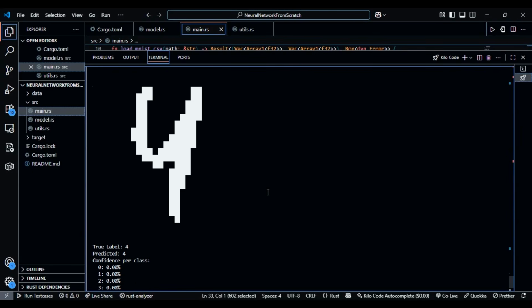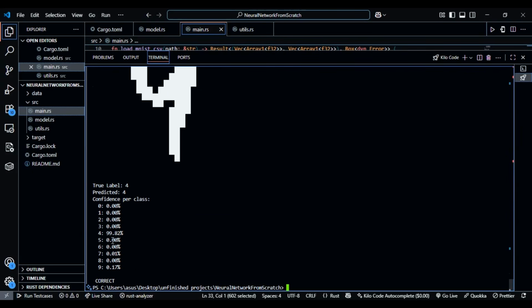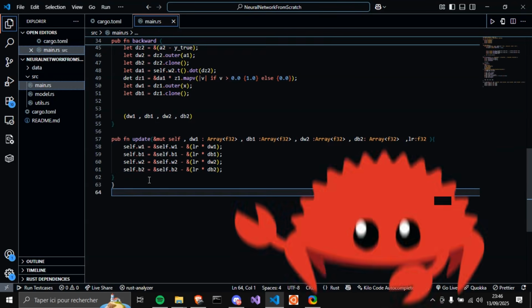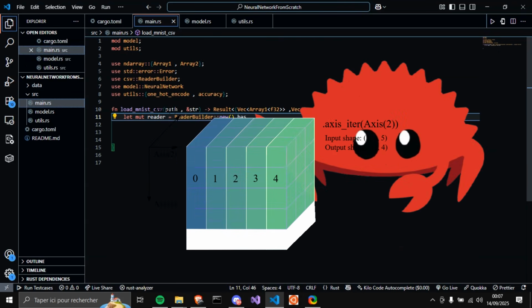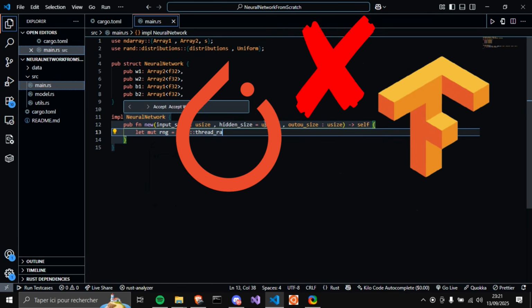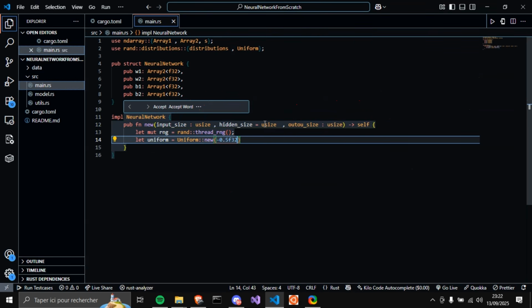Is this a 4 or is it? My neural network thinks there's a 0.4% chance that it's actually a 9. But here's the insane part. I built this entire brain from nothing but Rust code and raw mathematics. No TensorFlow, no PyTorch, no machine learning libraries whatsoever, just pure Rust and linear algebra.